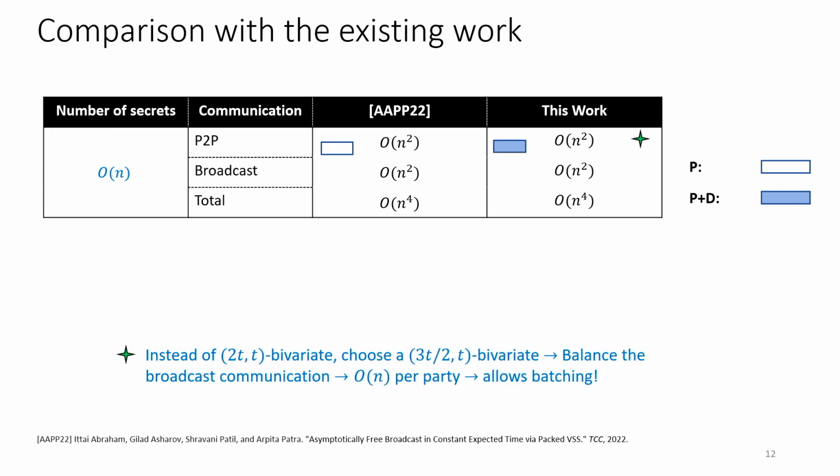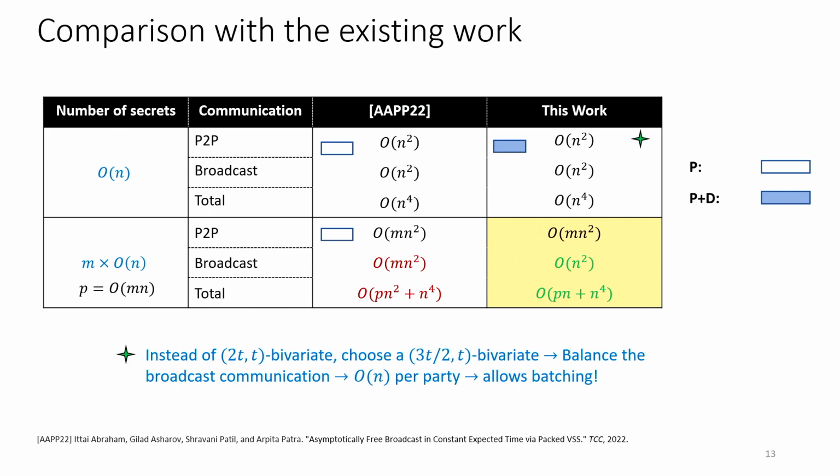So the key difference here lies in how we choose our bivariate polynomial. We choose the degree in such a way that it allows us to balance the broadcast communication done by each party, in contrast to the work of Abraham et al., where the dealer used to communicate an order of n factor more than each other party.